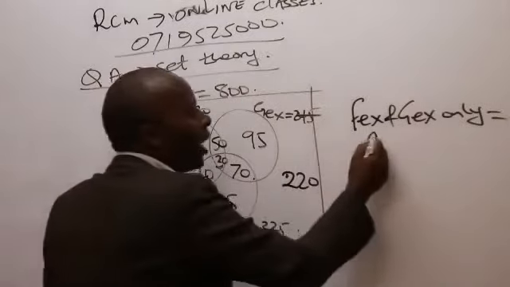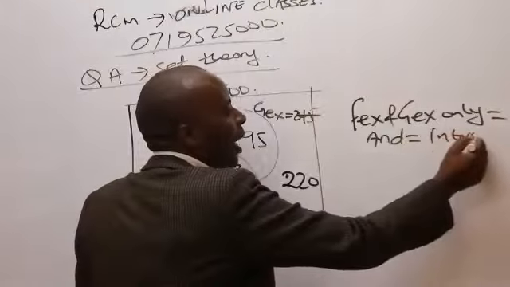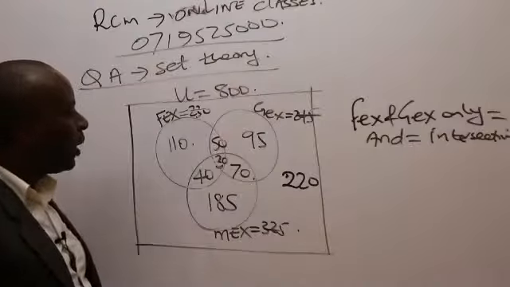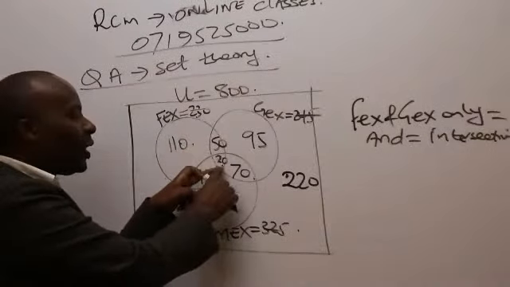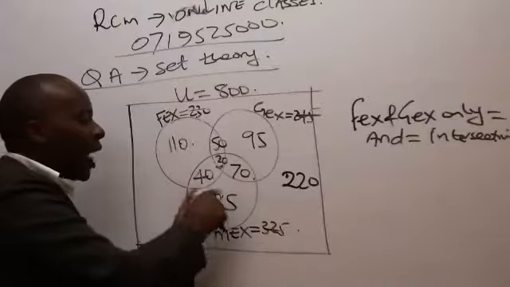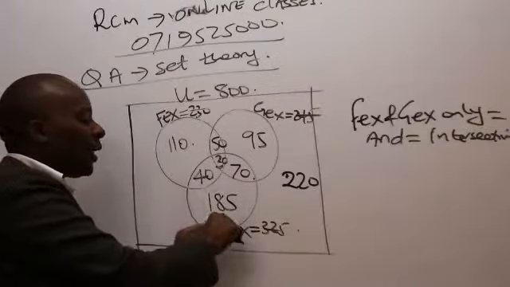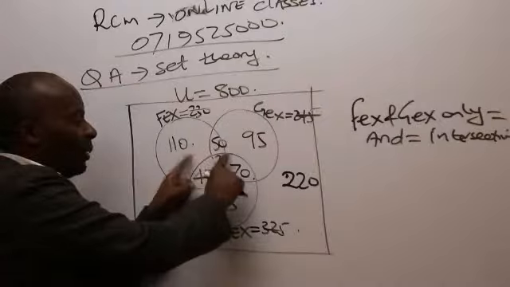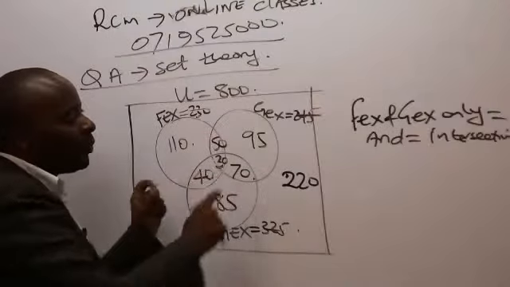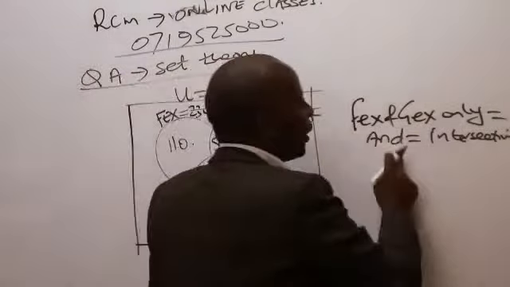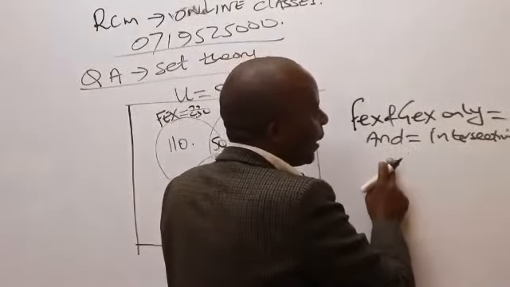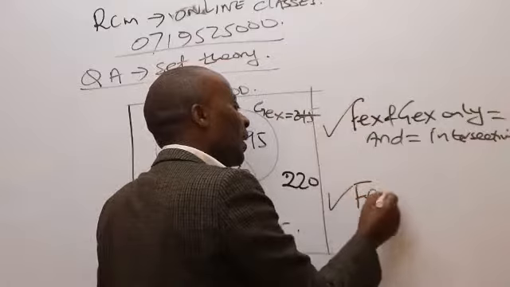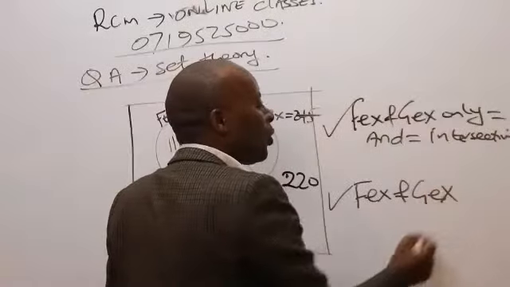And first of all, the word and means what here? Intersection. I can only pick this from the intersection. On the intersection I've got 50 and 30, but these 30 preferred FEX, GEX and MEX, so they would want to exclude MEX. That leaves me with the intersection alone. So if it's FEX and GEX only, then I'll talk of 50.